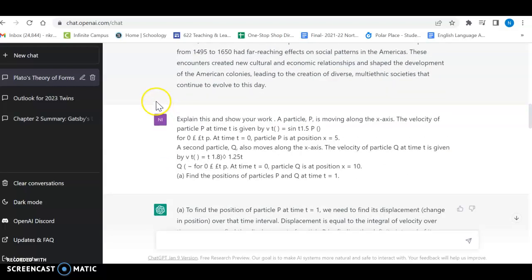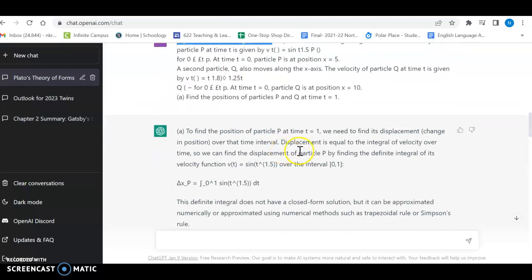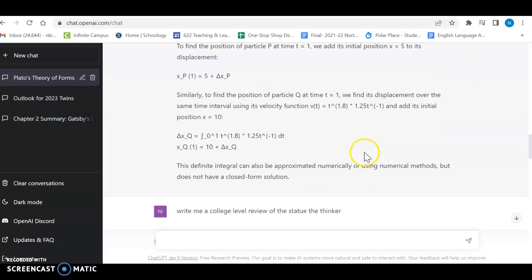This is from the AP Calculus test. Now, I took calculus even longer ago than that, and I could not explain a fraction of this to you. But you put in, explain this and show your work, which is what we ask students to do in class, and it quickly spits out this.